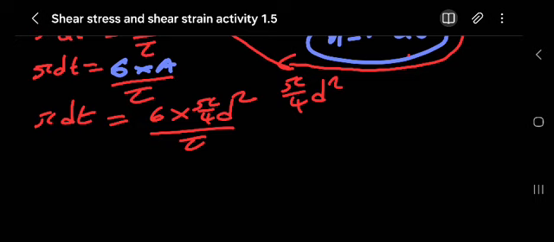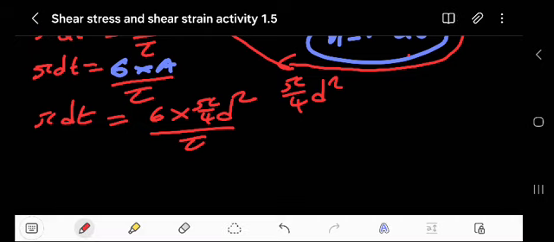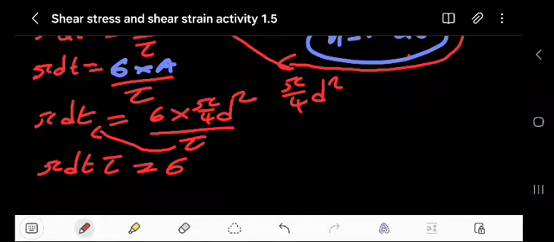You want to make the diameter the subject of the formula. So I'll multiply this side by the shear stress. Then I will have this direct stress multiplied by pi over 4, then d squared.